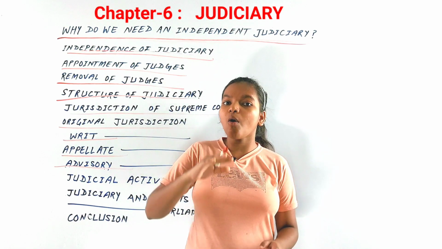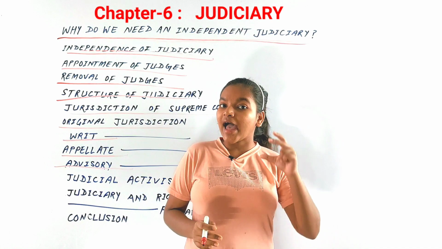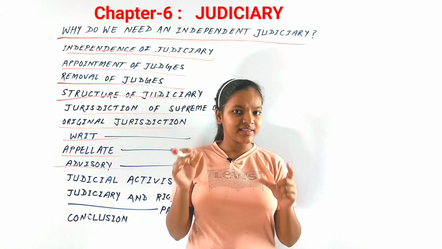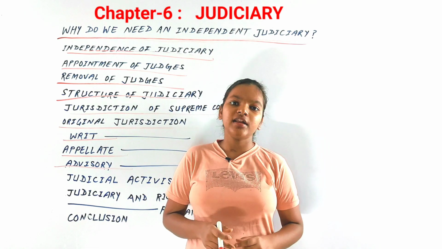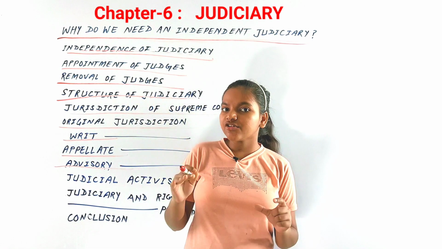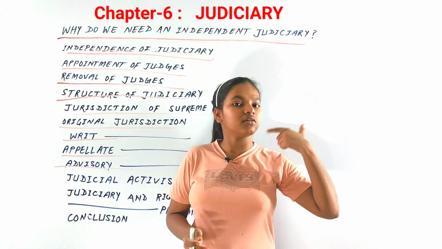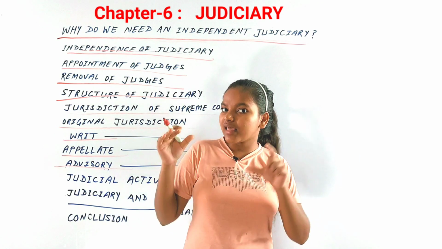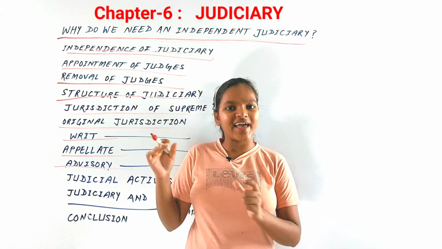That is why all the authorities, whether they are civil or judicial, have to act in aid with the Supreme Court. Secondly, even the Supreme Court is not bound by itself. Suppose there was a judgment made by the Supreme Court. Later on, after a decade or maybe two, they can change that judgment, provision, or order by themselves. So the Supreme Court is not bound by itself as well.